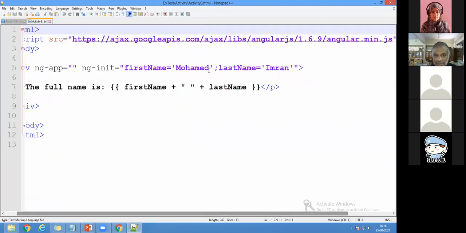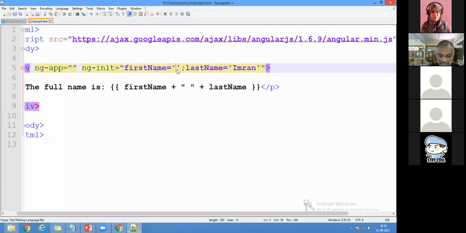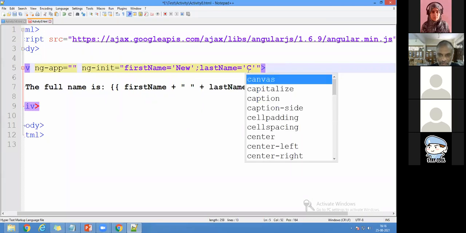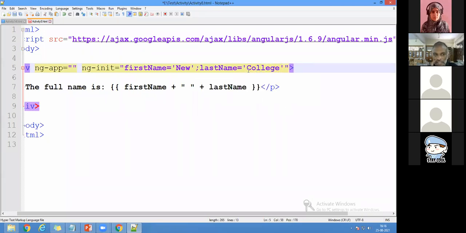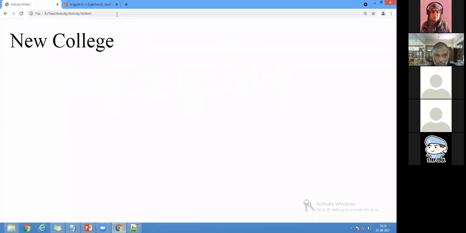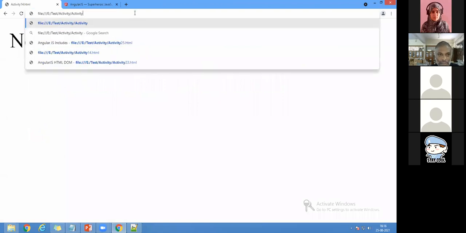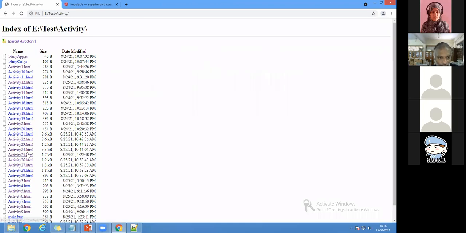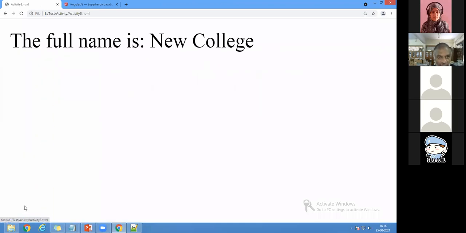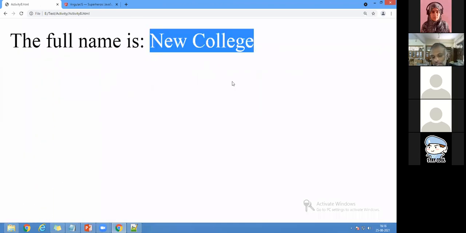Right? Let me go with activity 8, same thing, new college. Instead, I'll write here it is of new college. Now if I run the 8th activity program, you can see I'm going to run it. Once again, I'll go with activity 8 so that you can see the difference. What is the difference in that? Right? So the same new college will be there.